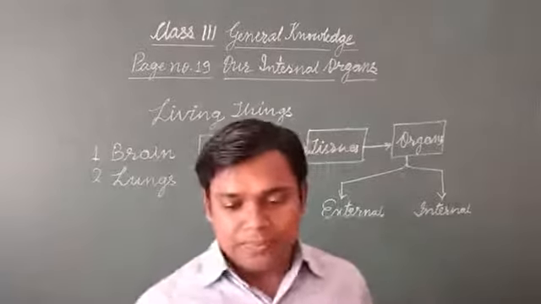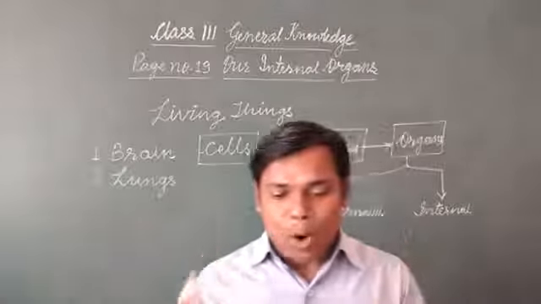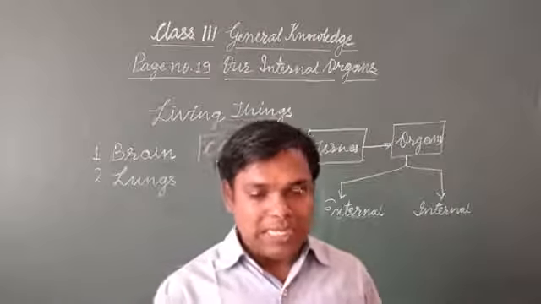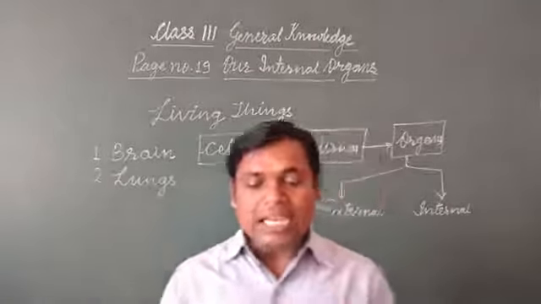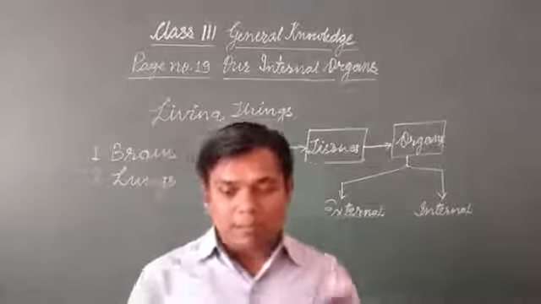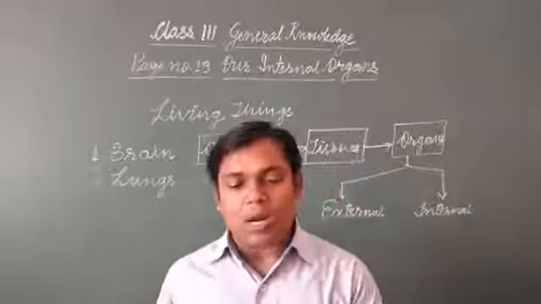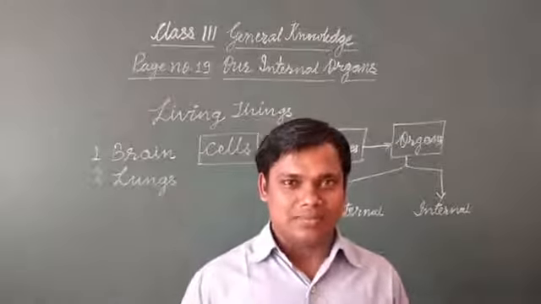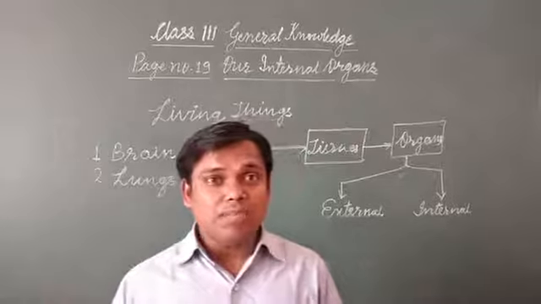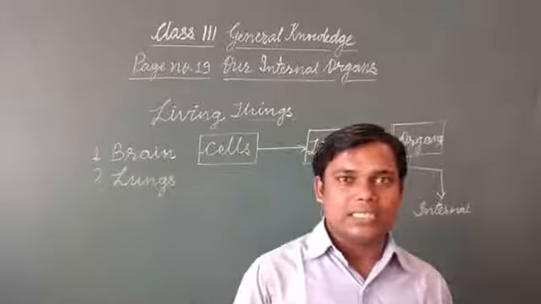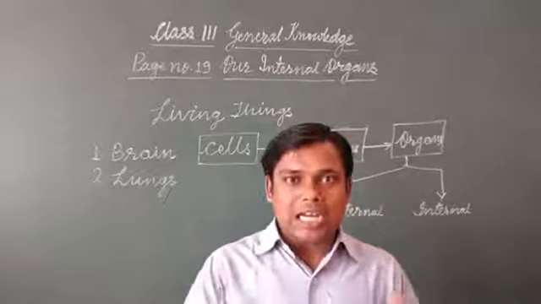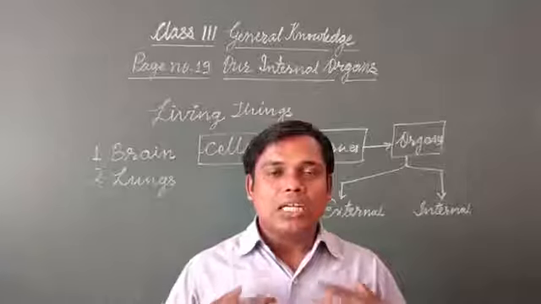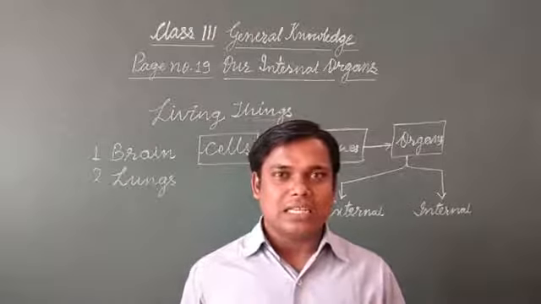Now the third one is here. This is the important organ of the body, beats day and night. It pumps blood to different parts of the body. So this organ is known as heart. It is a very important organ of our body, and these two organs, that is lungs and heart, are protected by our rib cage.